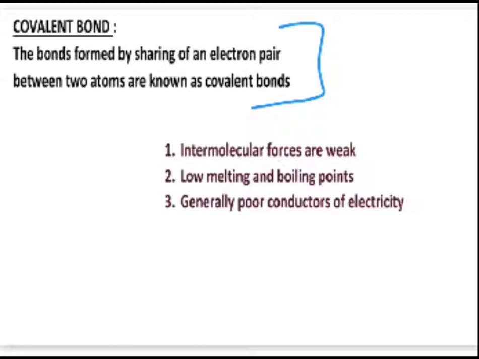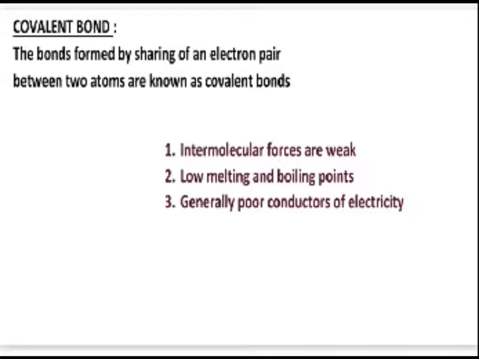Now, there are various concepts related to covalently bonded molecules. The first thing to note is that the intermolecular forces between these covalently bonded molecules are weak. As a result, they have low melting and boiling points, and they are also poor conductors of electricity. Take a simple example of acetic acid.